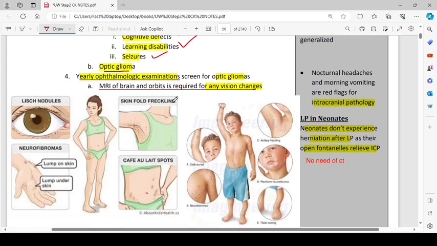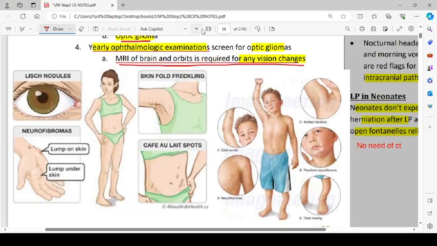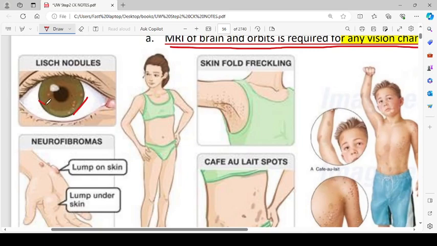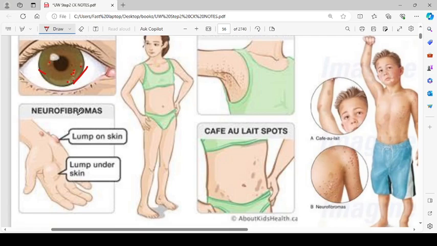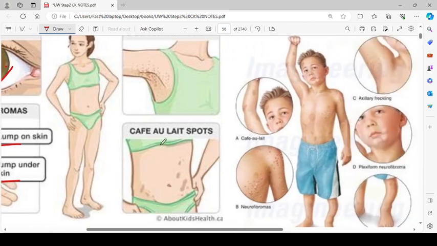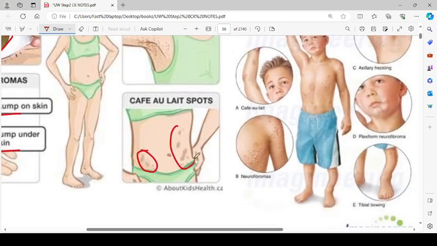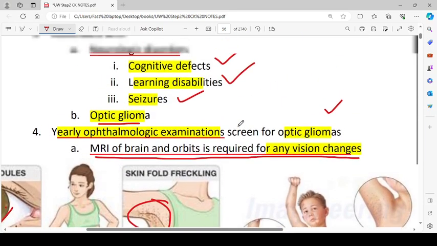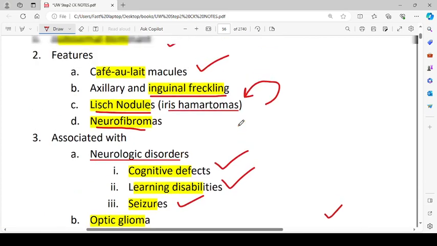Early yearly ophthalmology examination should screen for optic gliomas in patients who are diagnosed with neurofibromatosis type 1. MRI of the brain and orbits is required for any vision changes. Now, in this picture, you can see that Lisch nodules look something like this. If you can see them, these are dots, freckles, like 1, 2, 3, 4 in the iris. Then there are neurofibromas, which are lumps on the skin and lumps under the skin. Cafe au lait spots are basically brown pigmented spots like this and like this. Then we have skin fold freckling in the inguinal folds and also in the axillary fold. Neurofibromas, cafe au lait.